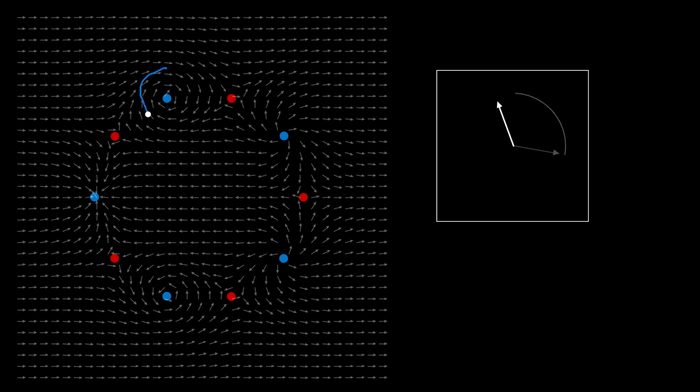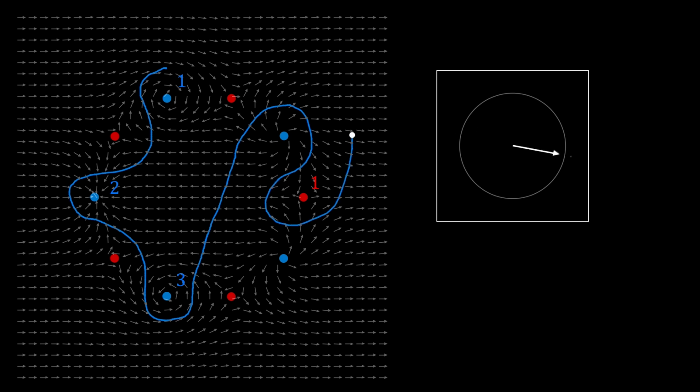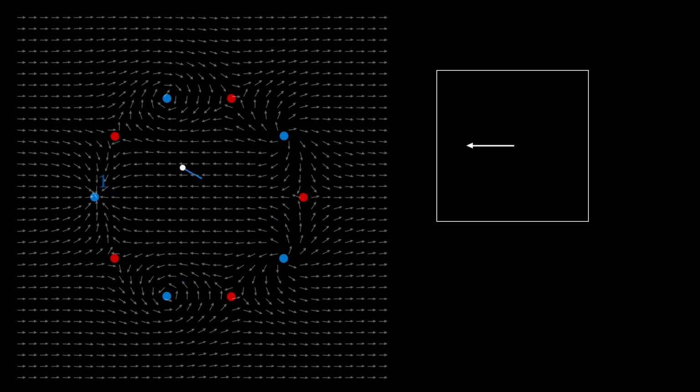The argument principle holds true regardless of the shape of the closed curve. Even if we draw a complex curve like this one, as long as it encloses the same 3 zeros and 1 pole, the rotation count will always be 2. Next, let's enclose 2 zeros and 2 poles. In this case, 2 minus 2 equals 0, so there is no net rotation.